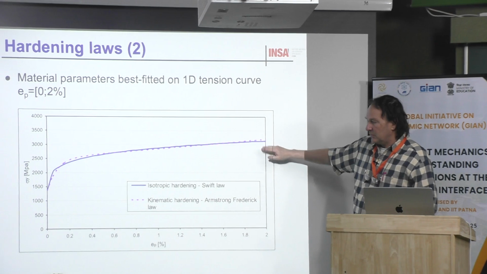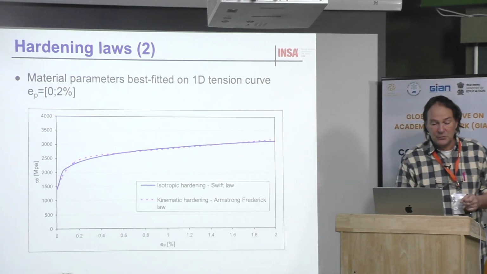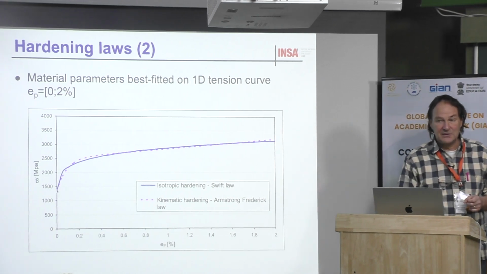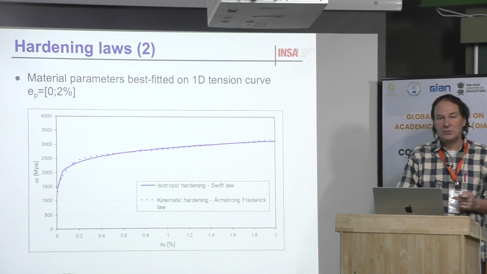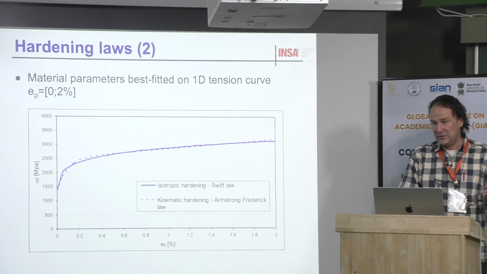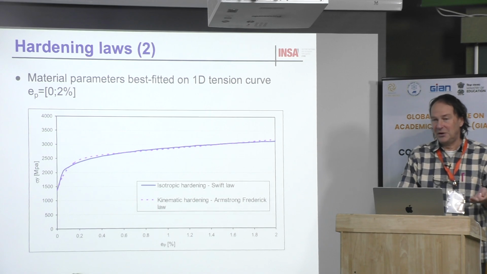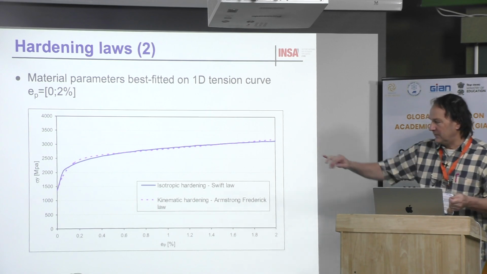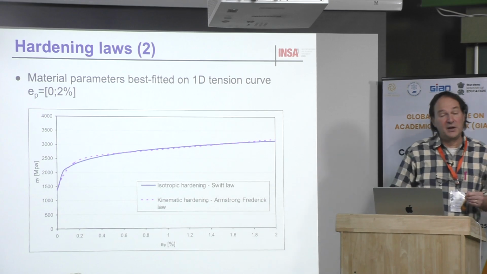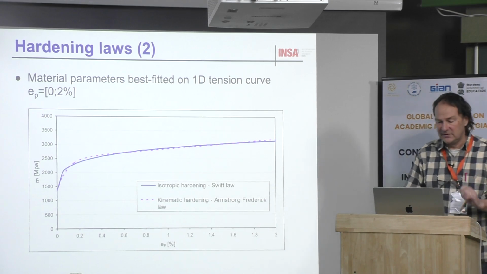This is the first remark. The second remark is that the yield strength is very high, in the order of 1,400. Normally, for a classical construction steel, the yield strength is 235, for example, which is like aluminium. And this is the specificity of bearing steel, which is very, very strong, very, very stiff.